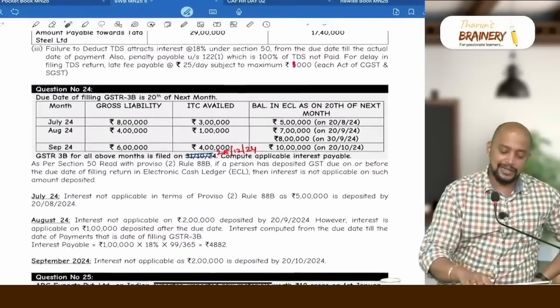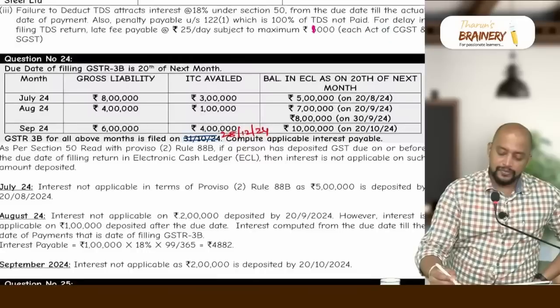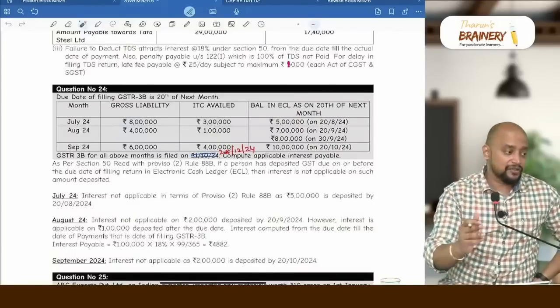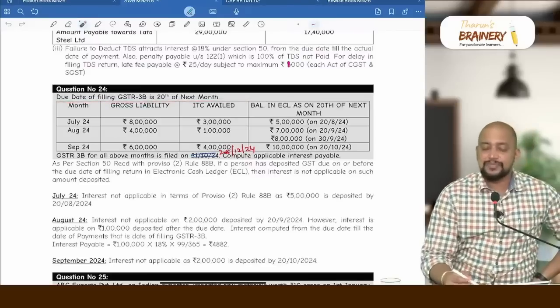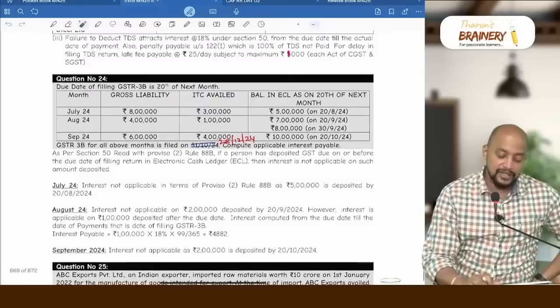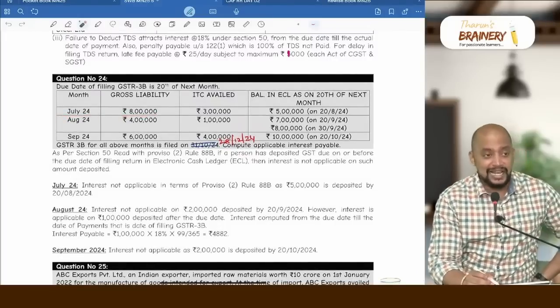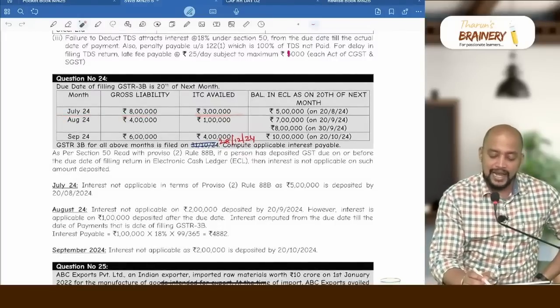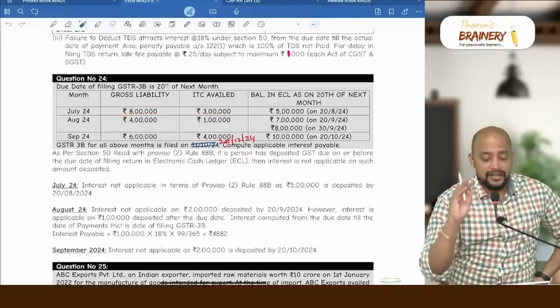Say this. Question number 24, you can see if you have solved the workbook. The due date of filing GSTR 3B is the 20th of the next month. The month is July 2024. My gross liability is 8 lakhs. ITC availed is 3 lakhs. And what is the net liability? 8 minus 3, 5 lakhs.